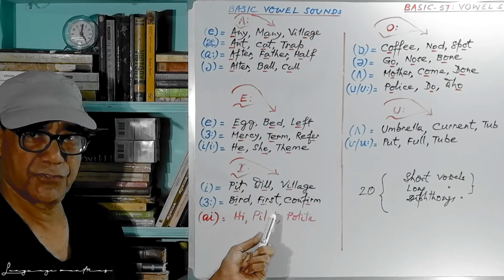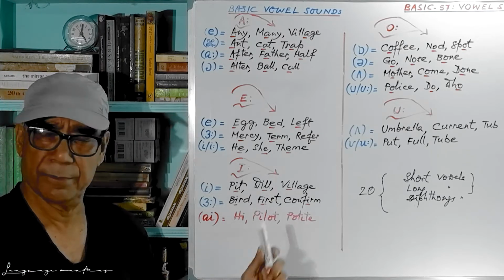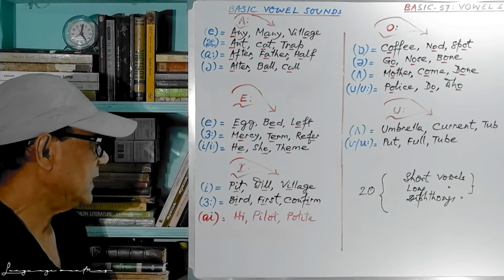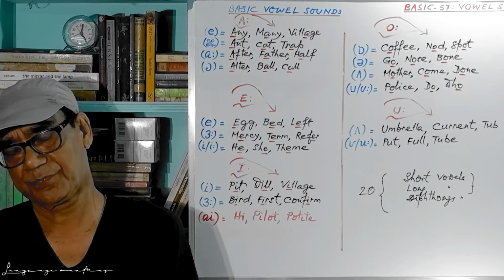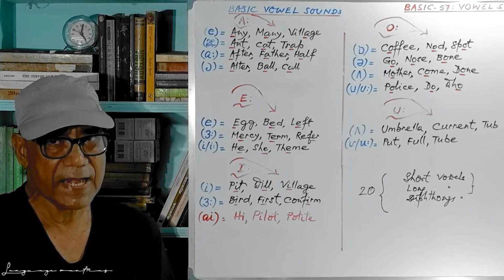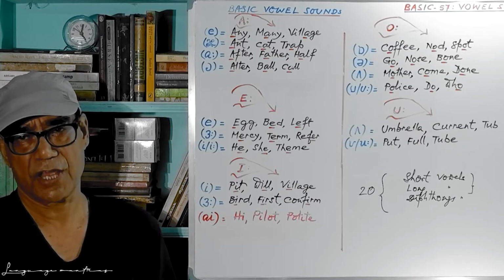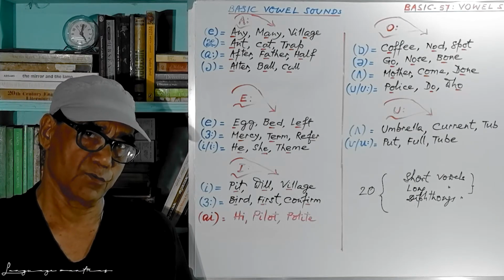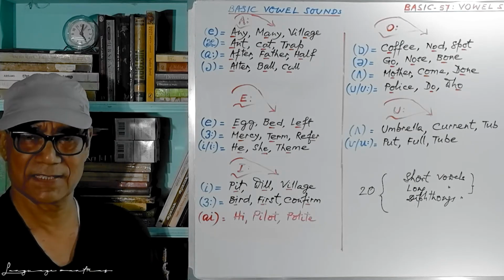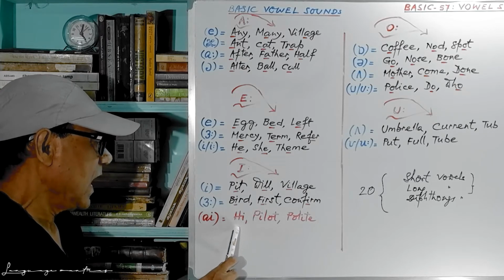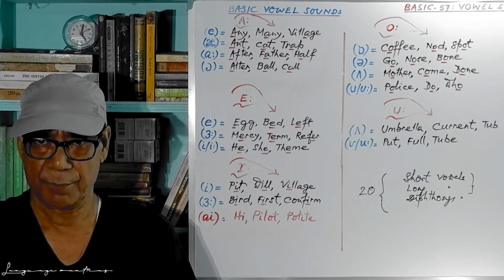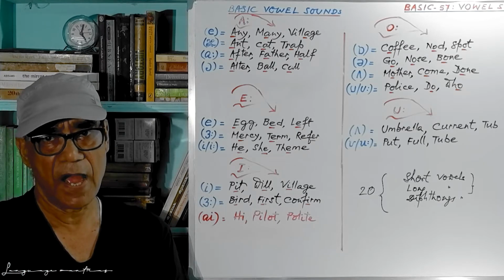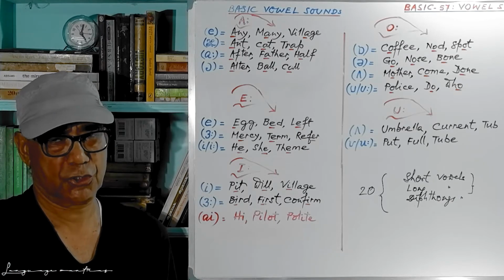Then first, confirm. And frequently we come across this I sound also. This is a slightly diphthongized sound, but very frequently we come across this sound, as in high, H-I, high, pilot, P-I-L-O-T, pilot.